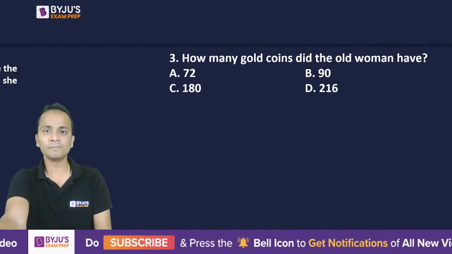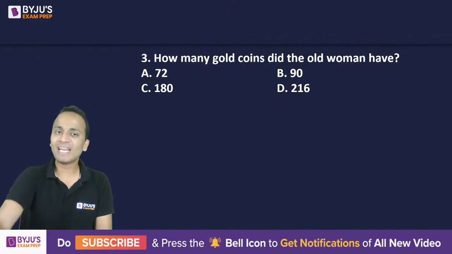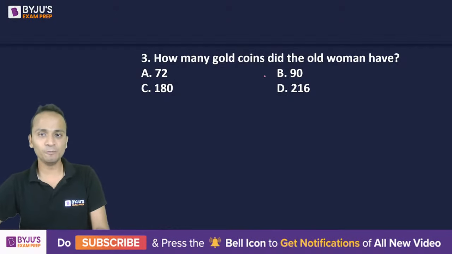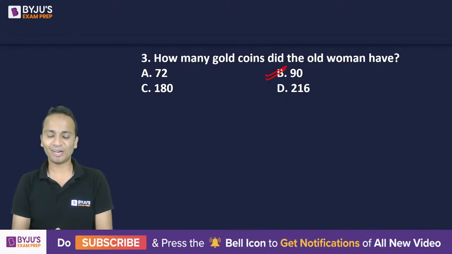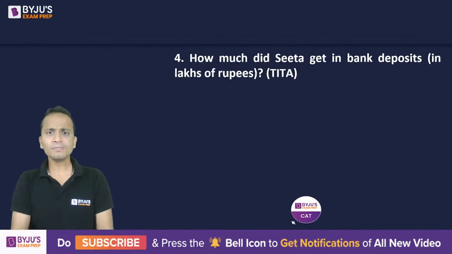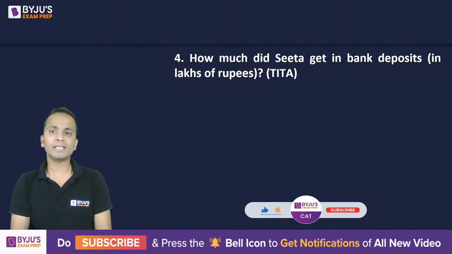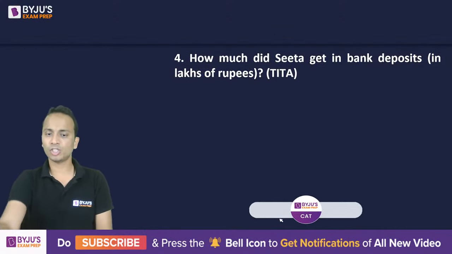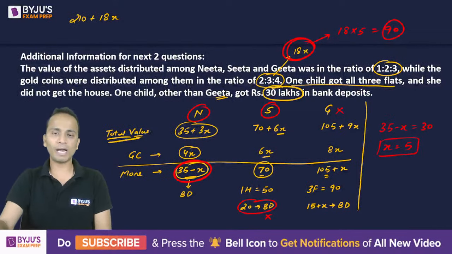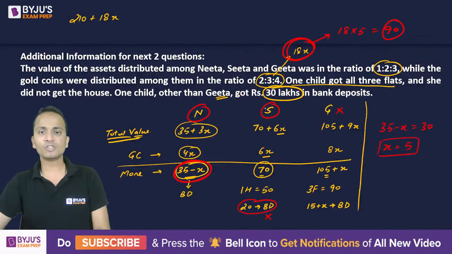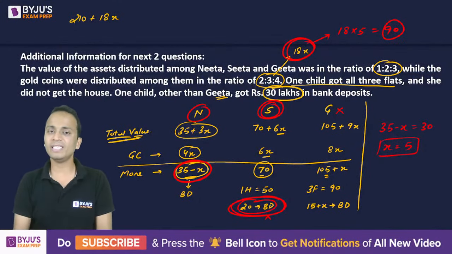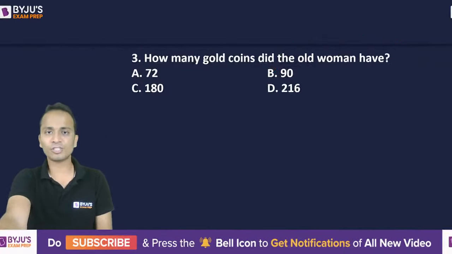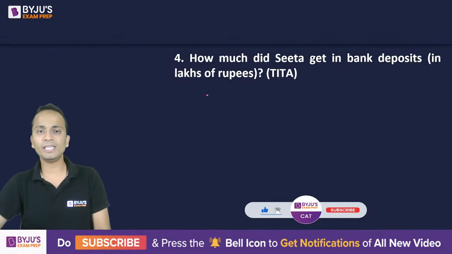So question number 3. How many gold coins did the old woman have? We have just calculated this value. So the correct answer will be option B, that is equal to 90. All right. 4th question. How much did Sita get in bank deposits? So I'll go back to the data that we have. Sita in terms of bank deposits, we have already calculated that and it is equal to 20 lakhs. All right. So the answer for this question will be 20 lakhs.